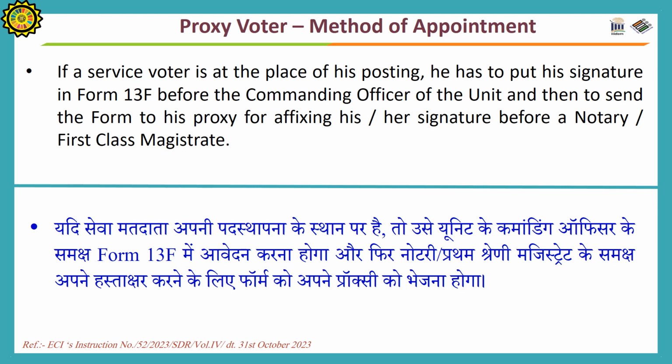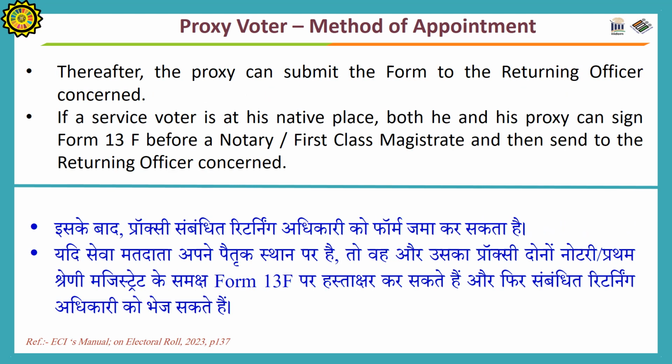Method of appointment of proxy voter. If a service voter is at the place of his posting, he has to put his signature on Form 13F before the commanding officer of the unit and then send the form to his proxy for affixing his or her signature before a notary or the first class magistrate. Thereafter, the proxy can submit the form to the returning officer concerned.